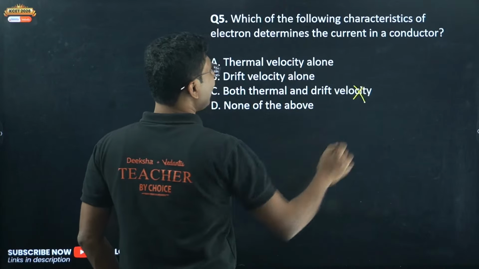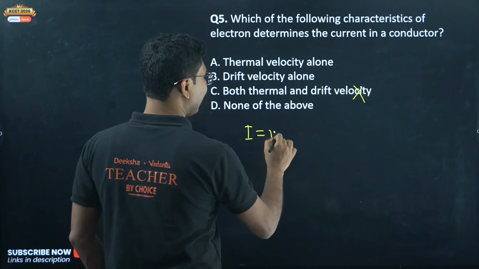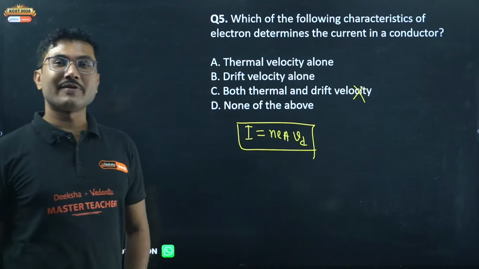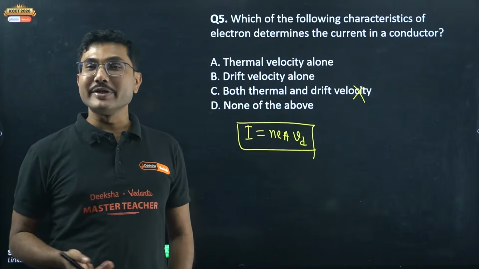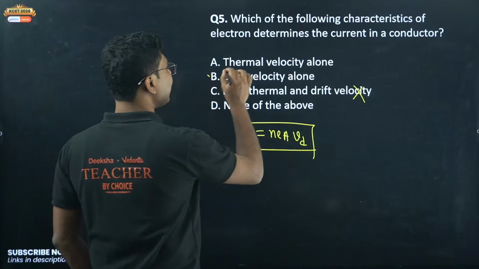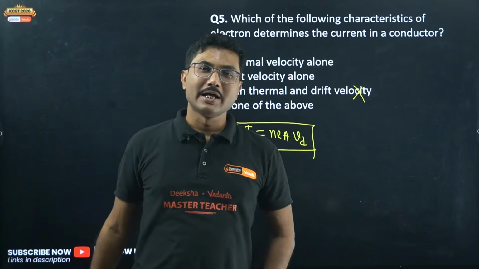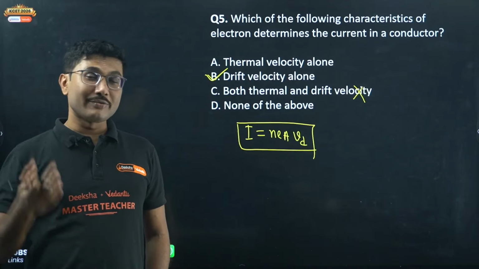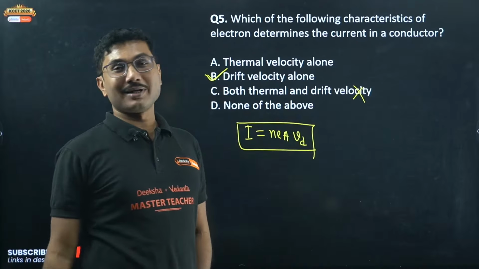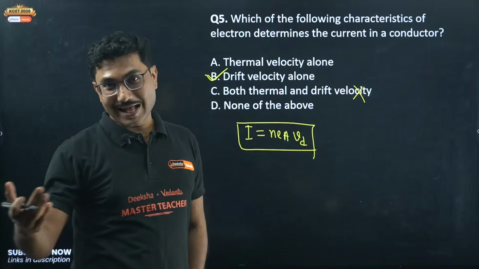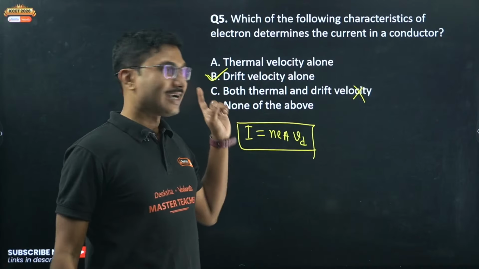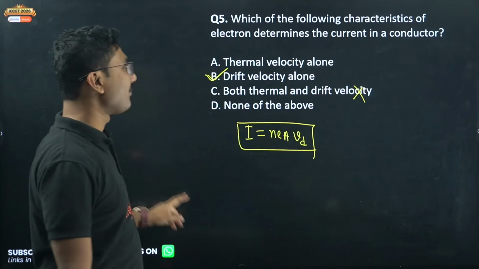No, not C. Current flowing through a conductor is given by n e A v_d. There is no thermal velocity component. Thermal velocities are random, and random motions always give you an average of 0. So current depends only on drift velocity. It does not depend on thermal velocity. If you mark both thermal and drift, then you will get 0 marks. So remember, current depends only on drift velocity, not on thermal velocity.